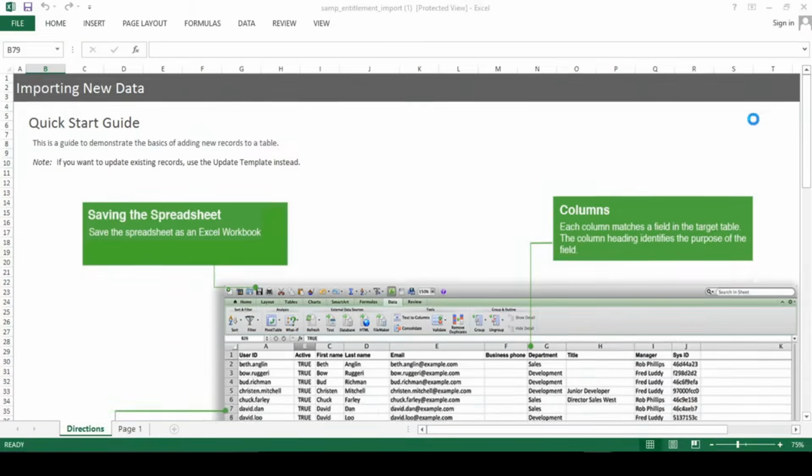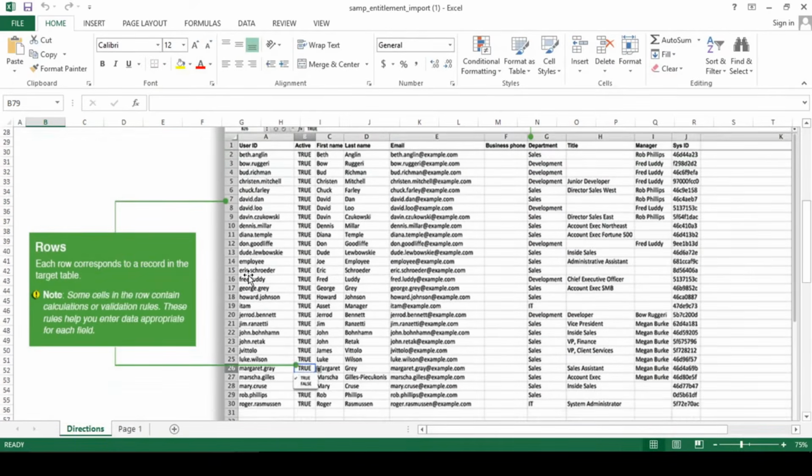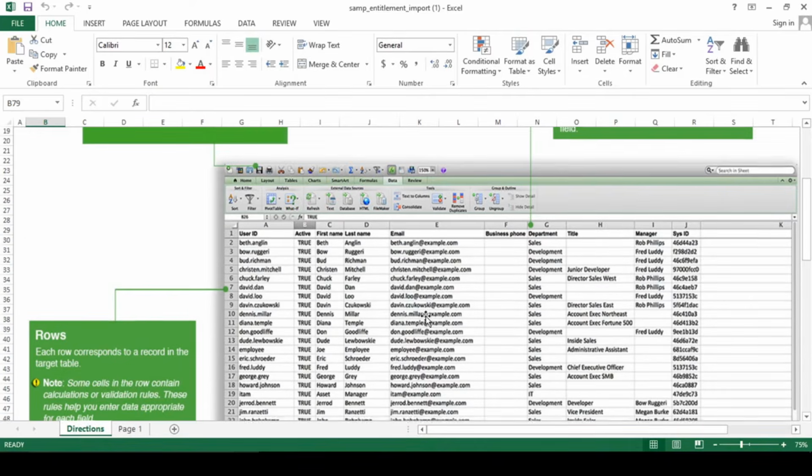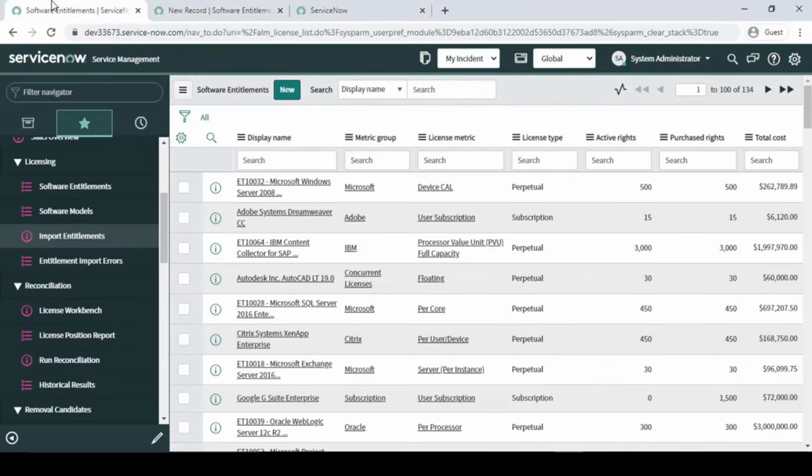And now here it will give you a first page or direction. They have explained very clearly what to do and what not to do. And in this page one, in the second set, you have to enter your details, basically part number, publisher, product, all the steps. But here we have certain things, guys, we have to note down before importing it.